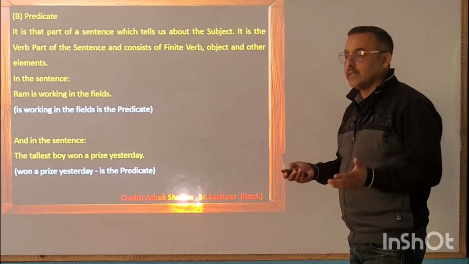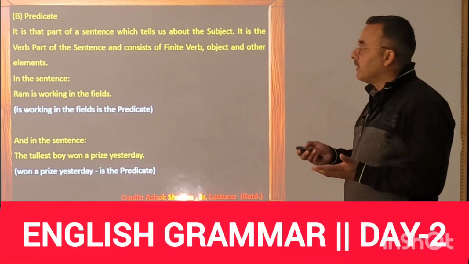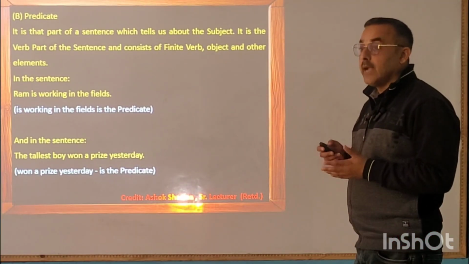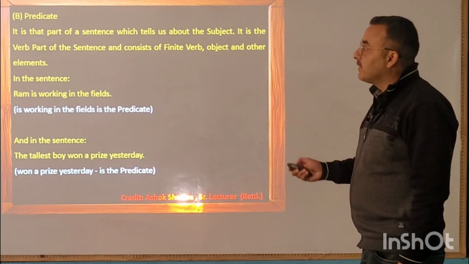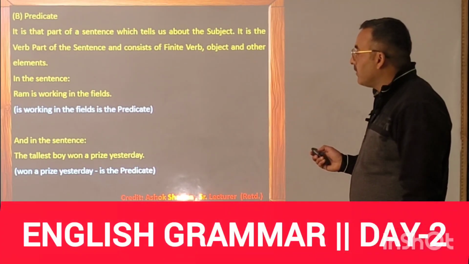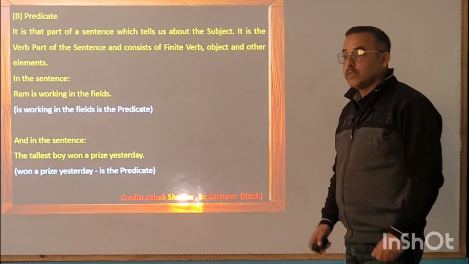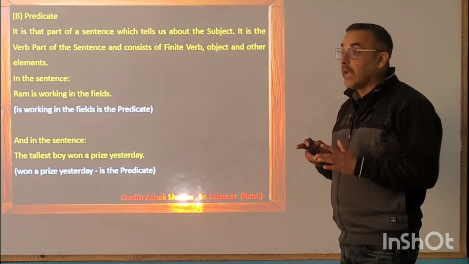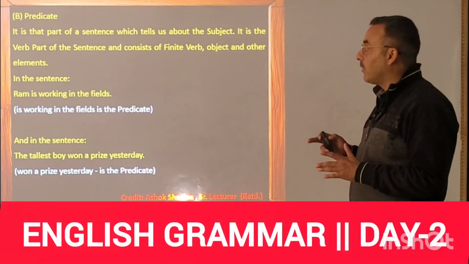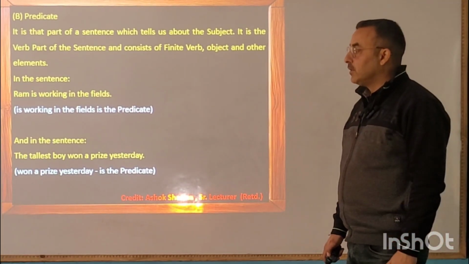You know what is the subject? It is the doer. What action is being done by the doer is shown by the predicate. It is that part of the sentence. It is the verb part of the sentence and consists of finite verb, object, and other elements. So this part of the sentence, that is predicate, contains the verb part. It contains finite verb, object, and other elements.